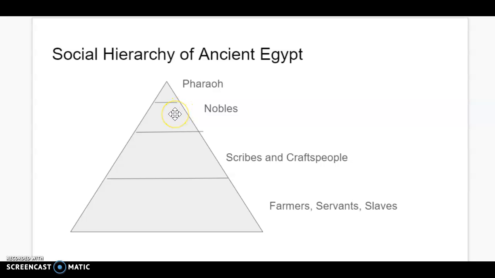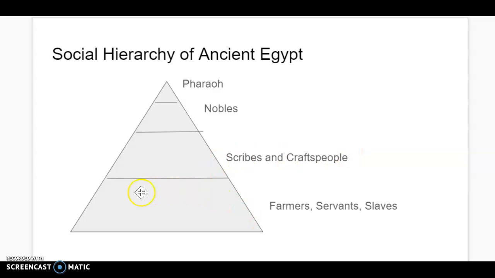We'll talk about that as well as we go through our unit. The nobles below him, you'll see what their job is next. A little bit larger because there's more of them than there is the ruler. Below them, the scribes that are highly educated, and they're the ones that write things down. That's why when you see stories and you see the insides of pyramids and tombs in ancient Egypt, all that writing on there that we'll talk about in the near future, that's from the scribes doing that, and then the craftspeople that make things.